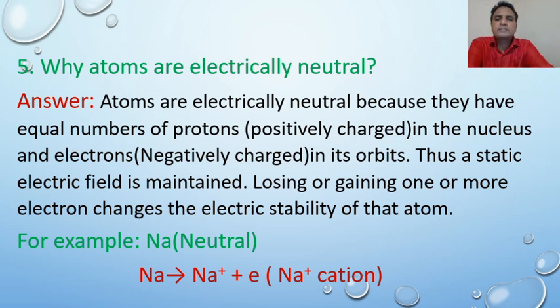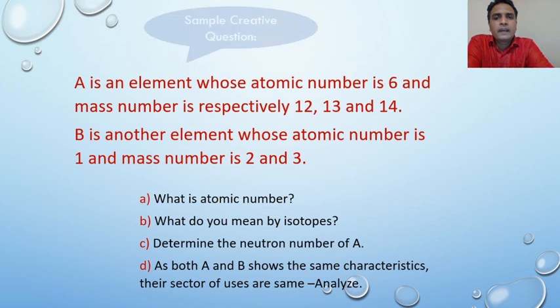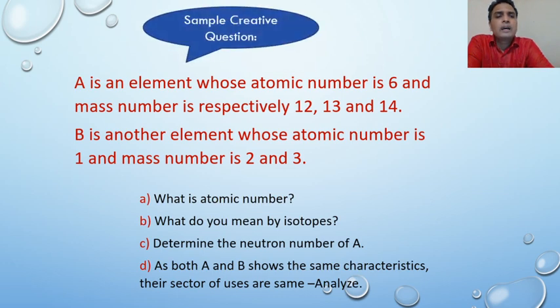Now, dear students, there is a sample creative question for you. I'll discuss with you this creative question and also its answer. Now, read the stem carefully. A is an element whose atomic number is 6 and mass numbers are respectively 12, 13 and 14.